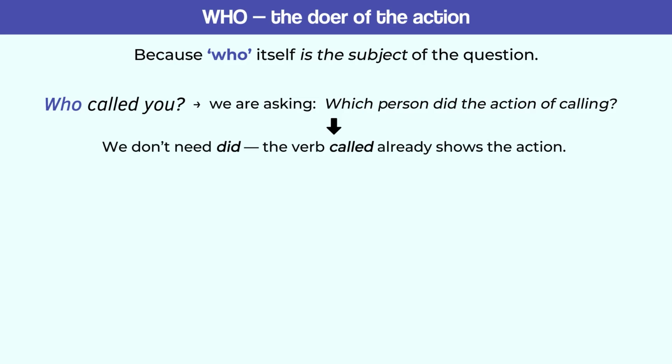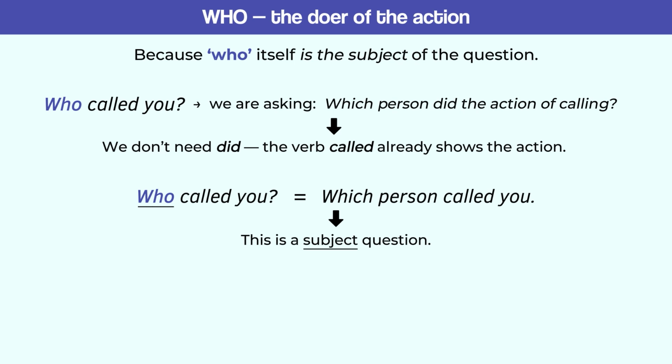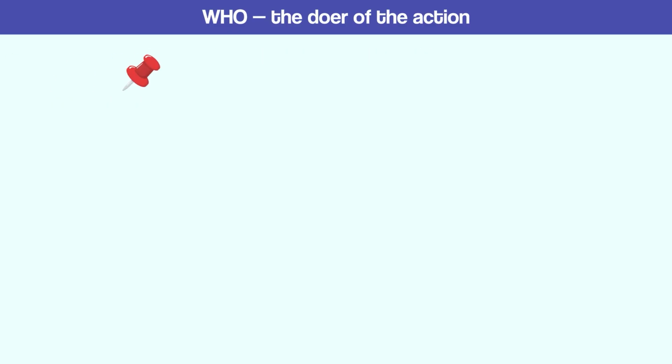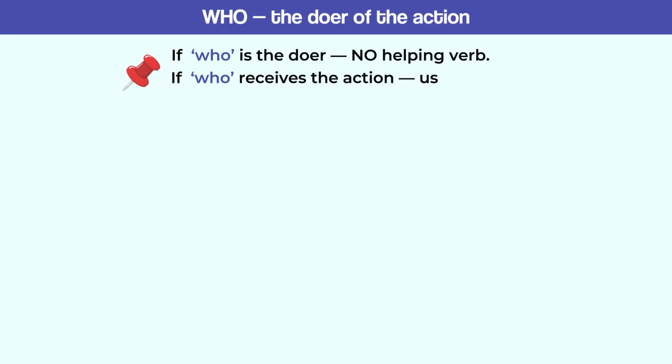Now, compare 2 sentences. Who called you? It's the same as, which person called you? This is a subject question. Who did you call? Means the same as, which person did you call? This is an object question. Please note, that's the key idea. If who is the doer, no helping verb. If who receives the action, use do, does, or did.